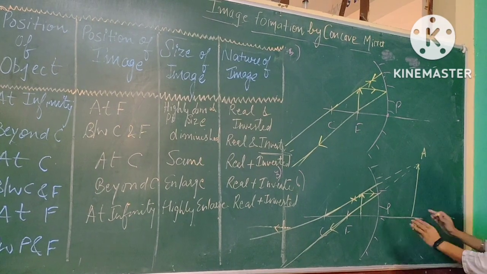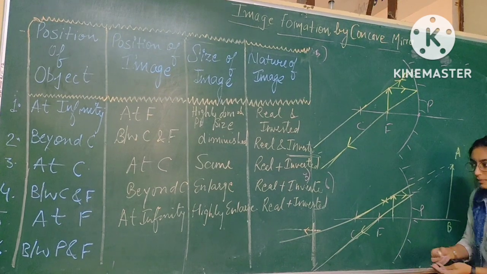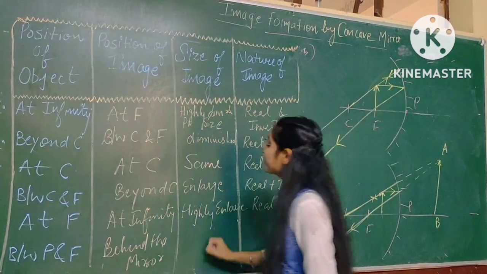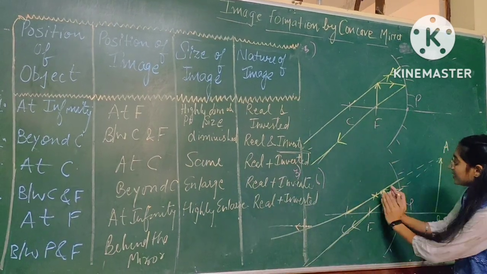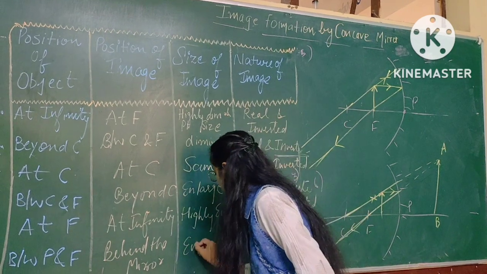So you can clearly see the position of the image: that will be behind the mirror. Size of the image: you can see that the size of the image will be enlarged.